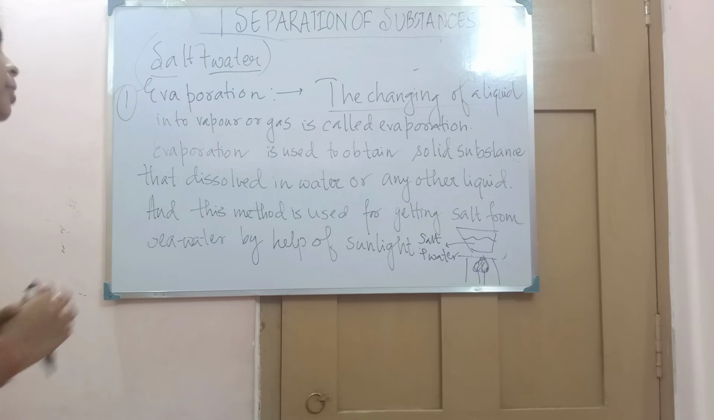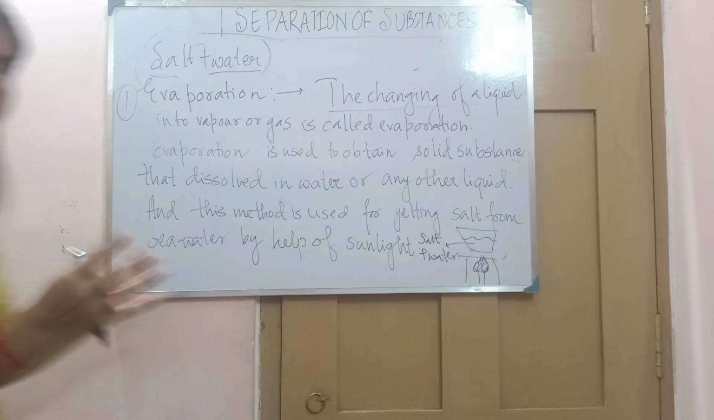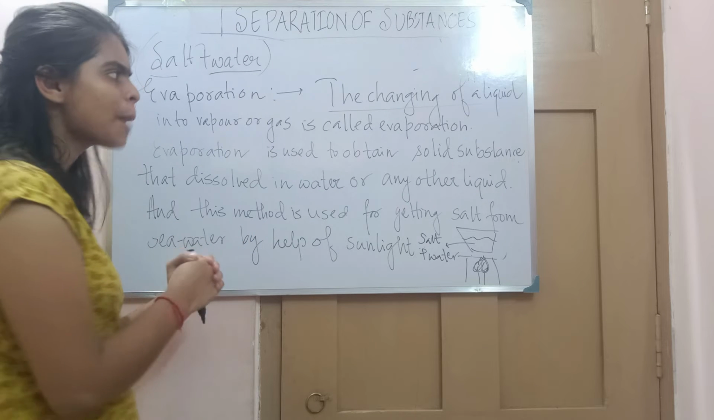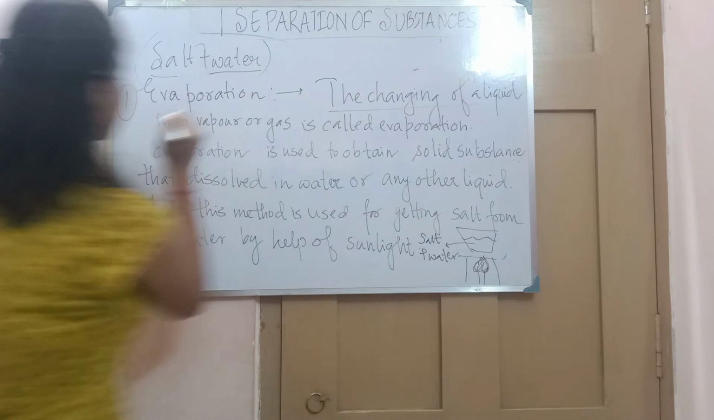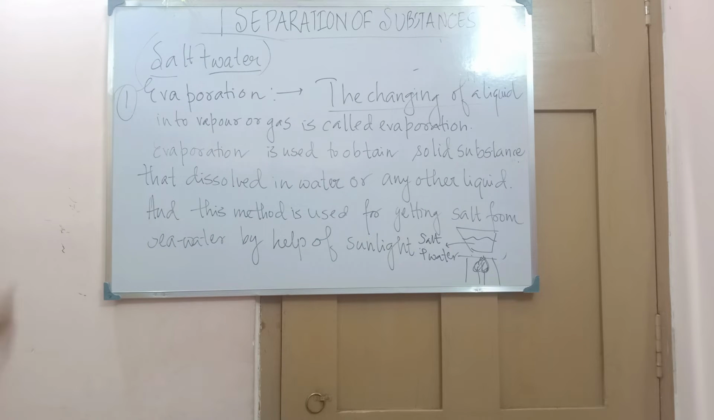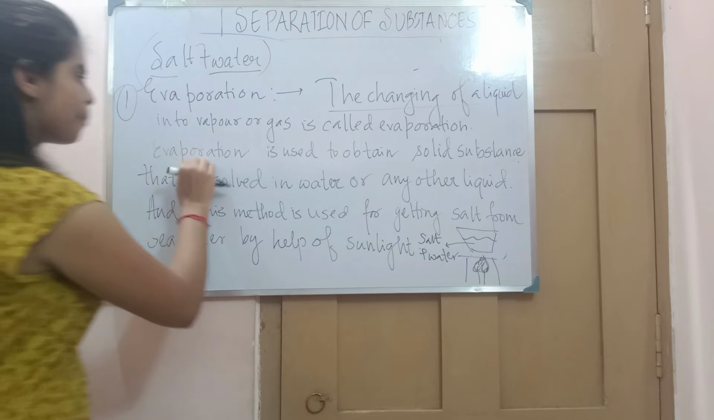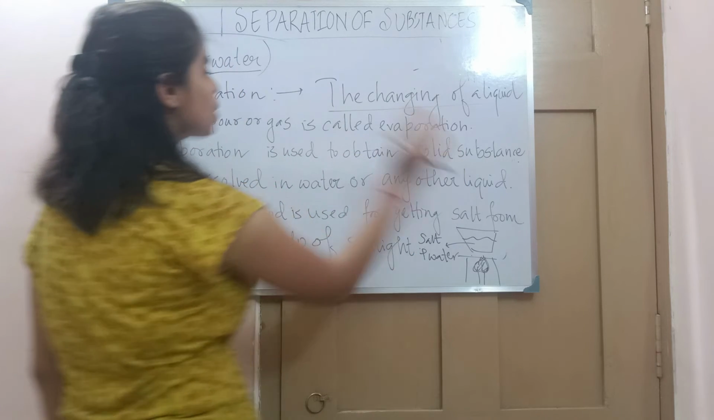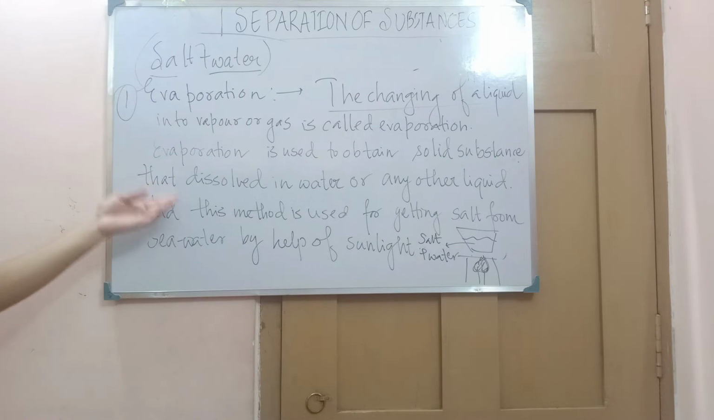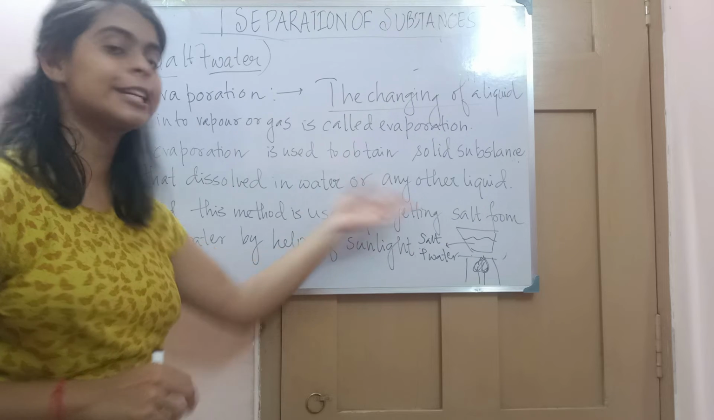So now let's discuss evaporation. First method, that is evaporation. What is evaporation? The changing of a liquid into vapor or a gas is called evaporation. And evaporation is used to obtain the solid substances that are dissolved in water or any other liquid.